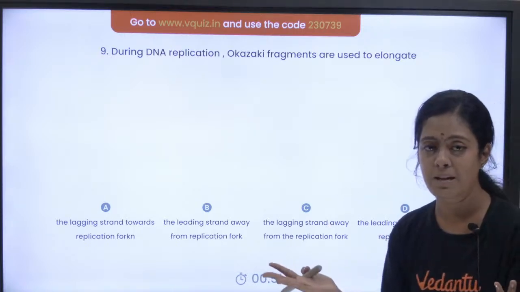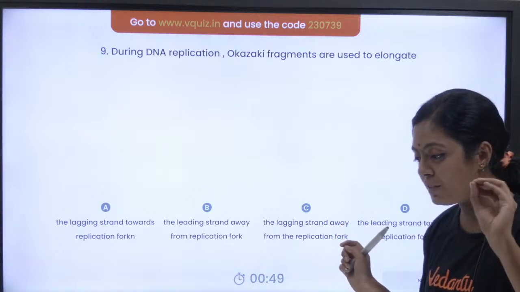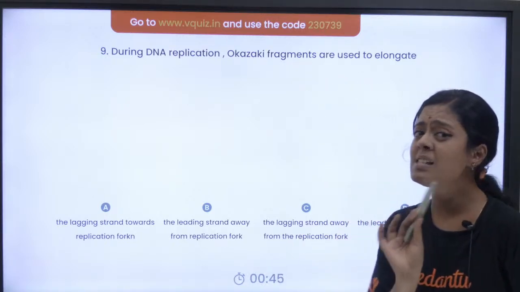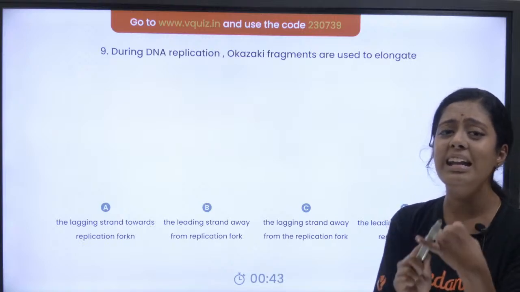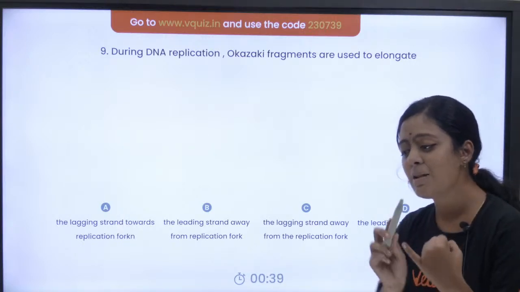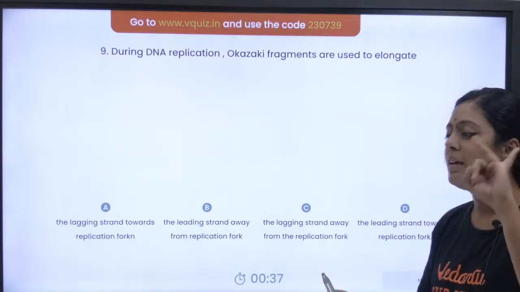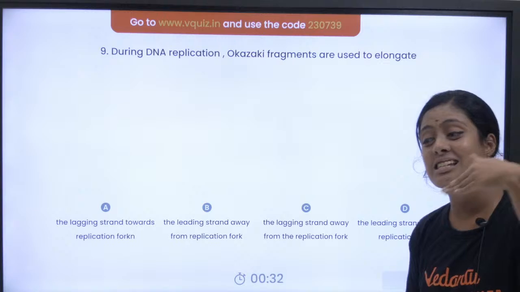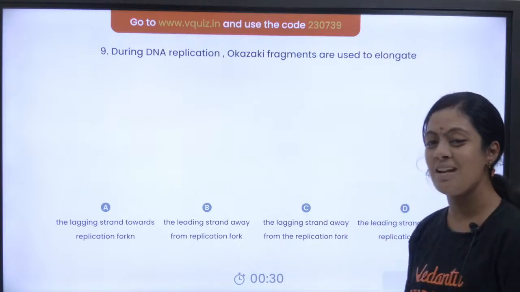Learn the art of deleting the options. Where is the Okazaki fragment present? Is it in the leading strand or the lagging strand? It is present in the lagging strand, right? So where is it synthesized? It is synthesized away from the replication fork.